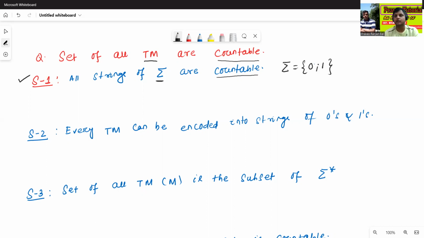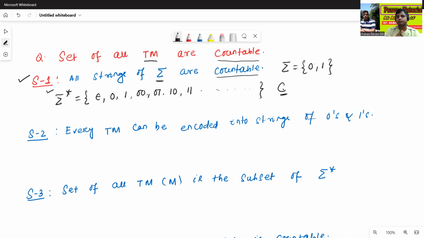Then we can generate all combinations of binary strings. For example, sigma star equals epsilon, 0, 1, 00, 01, 10, 11, and so on. These are the sigma star. So sigma star means all strings of sigma, which are countable. We have already proved this in the previous classes. This is the first step.